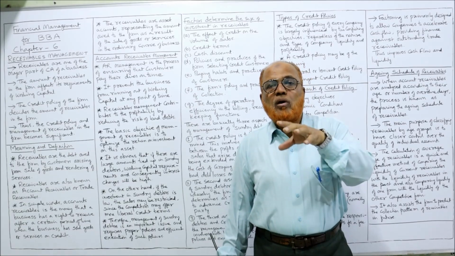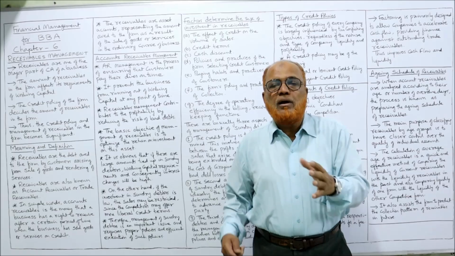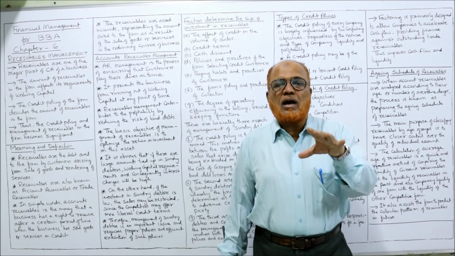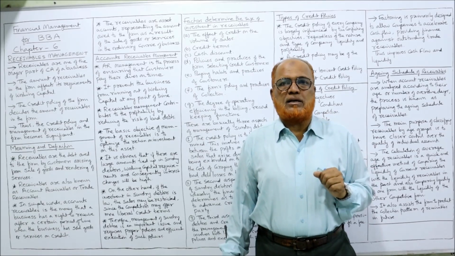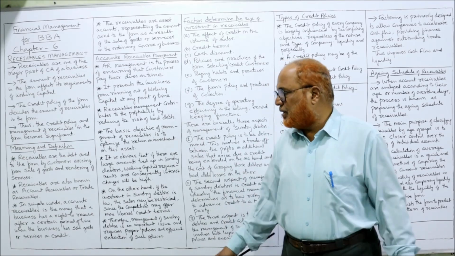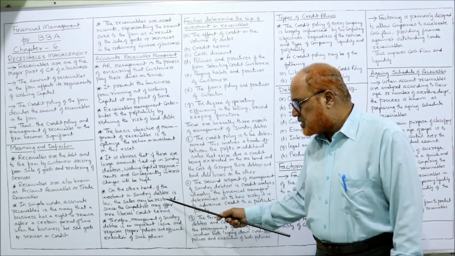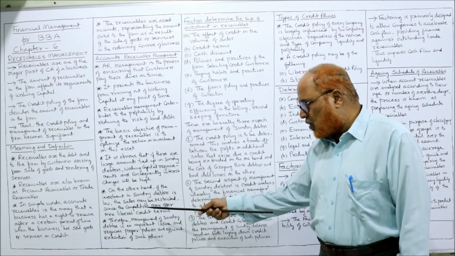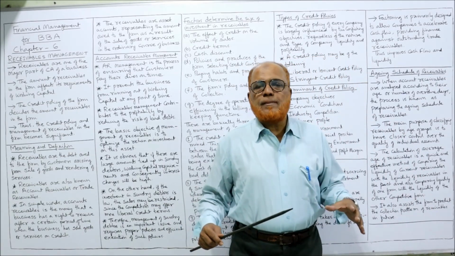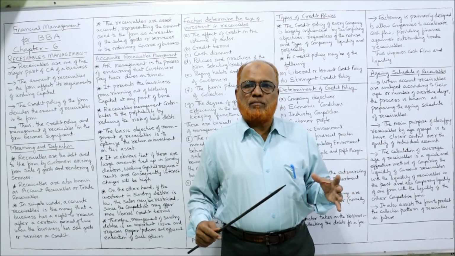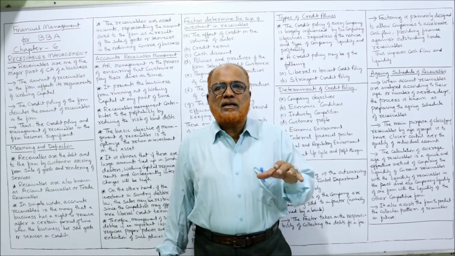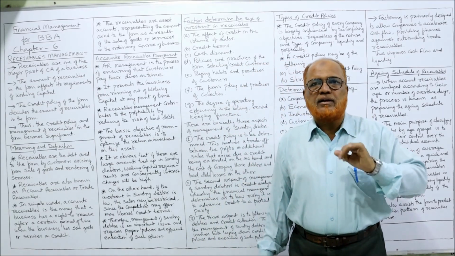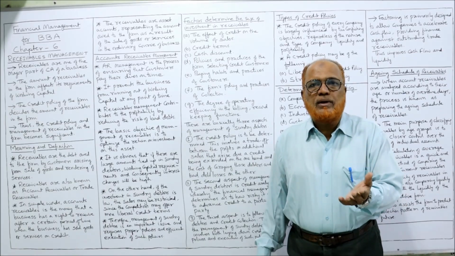So if we have more trade receivable or account receivable, money will be blocked. Interest charges will be high. Working capital problems will arise if we keep more trade receivable. On the other hand, if investment in sundry debtors is low, then the sales may be restricted since the competitor may offer more liberal credit. Nowadays, there is a lot of competition in the market. More competitors are there. In that case, even if we keep low account receivable, low sundry debtors, then our sales will decrease.